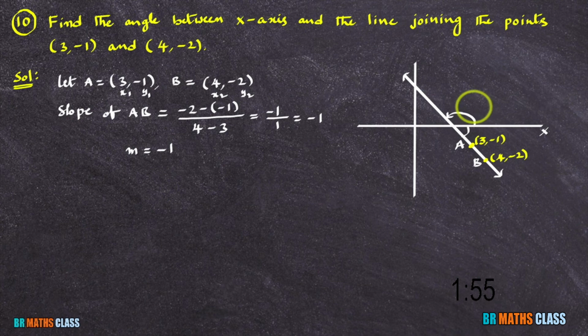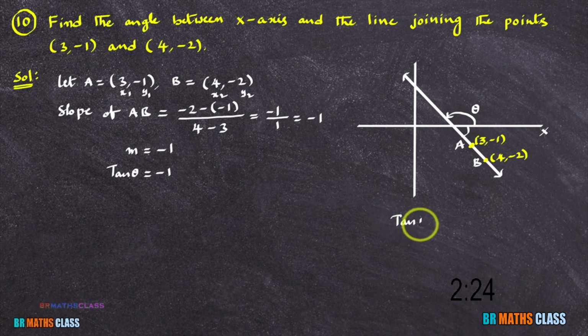If I consider this as theta, the inclination of a line, then tan theta is also known as the slope of the line. That means here we got the slope is minus 1. It tells us that if theta is the inclination, tan theta is the slope of the line. So tan theta is minus 1. In trigonometry, we learn these things.